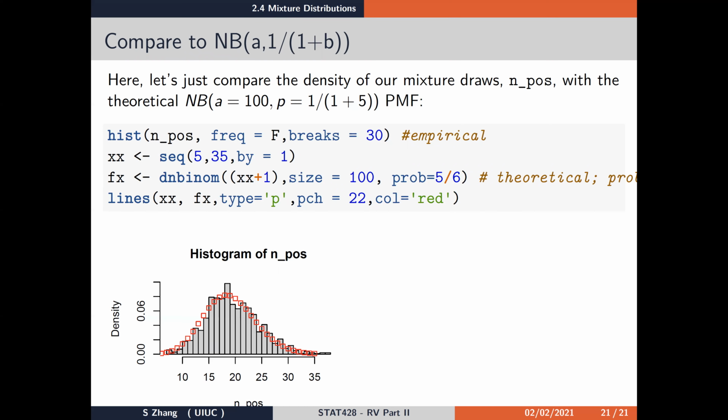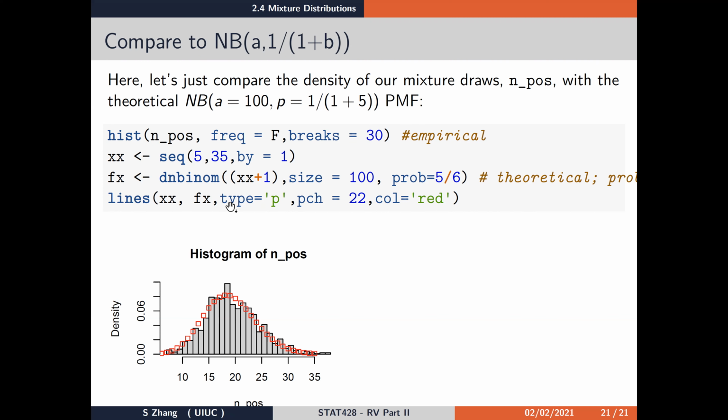So we have to slightly alter the inputs when we use the dnbinom function. The first is that instead of x, we use x plus 1. And the second is that when we input the probability, instead of using the p over here, which is 1 over 6, we input 1 minus p, which is 5/6. So this f x is the corresponding probability mass for each of these possible outcomes on the x-axis.